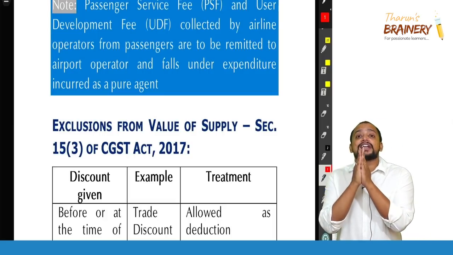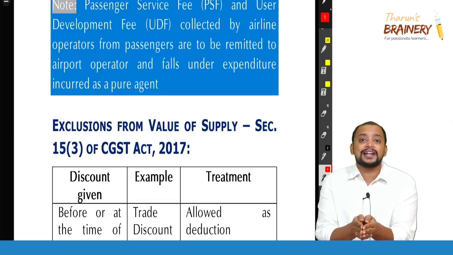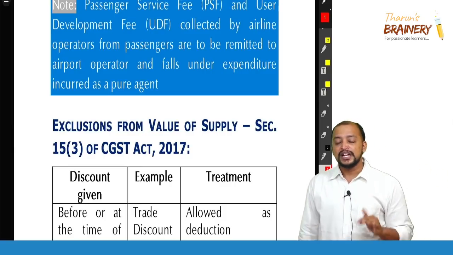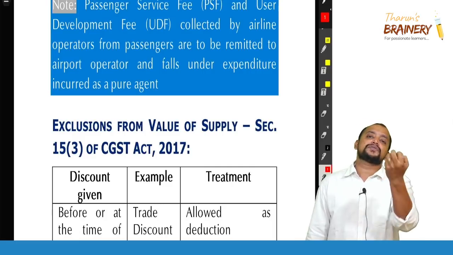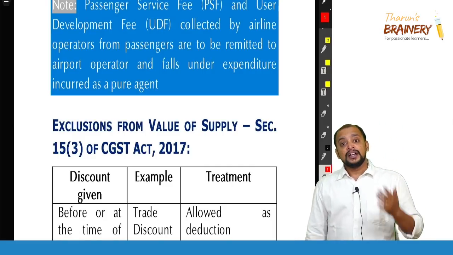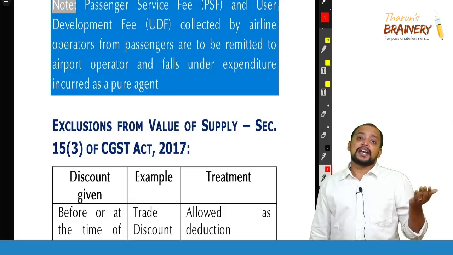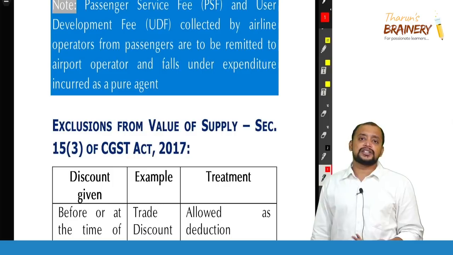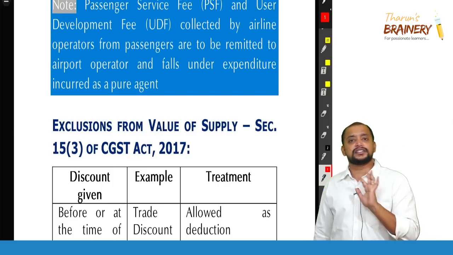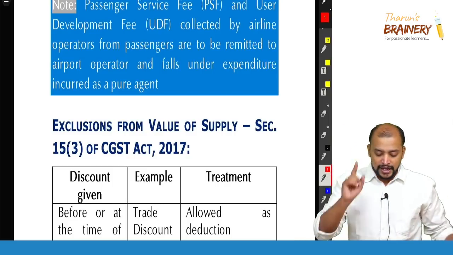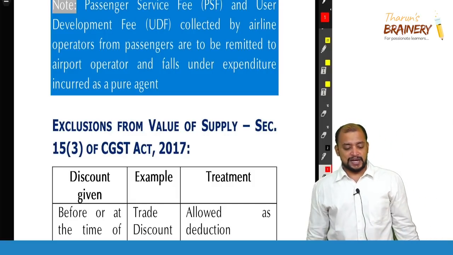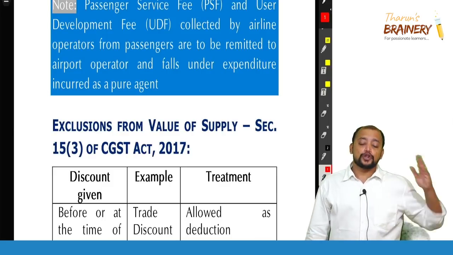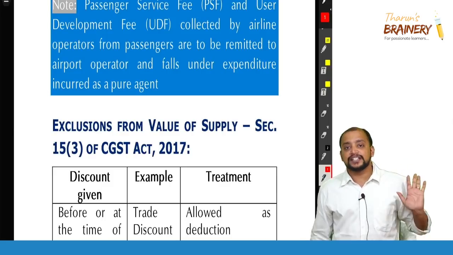Who is acting as a pure agent? The airline operator. For example, Indigo Airlines is acting as a pure agent, and they are not required to pay any GST on that PSF and UDF, but they are required to pay GST on the other amounts collected from the passenger. For collecting and remitting PSF and UDF, they get some collection charges, and on those collection charges, airline operators need to pay GST. So that is this note: passenger service fee and user development fee collected by airline operators from passengers are to be remitted to the airport operator and fall under expenditure incurred as a pure agent.